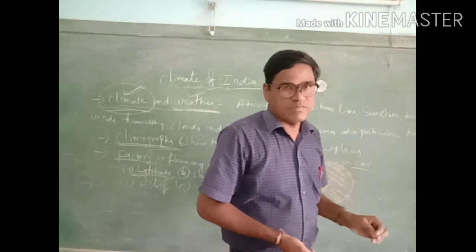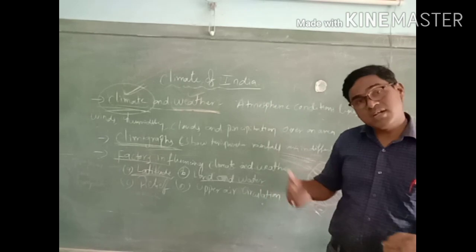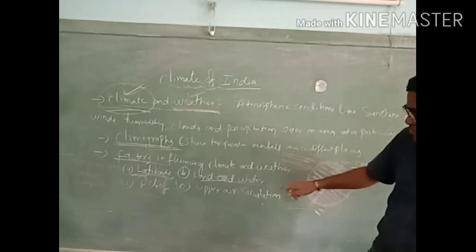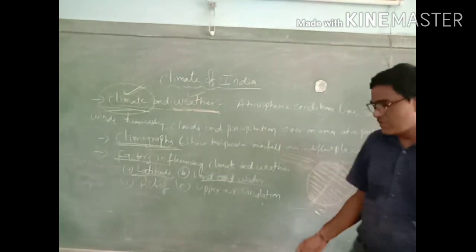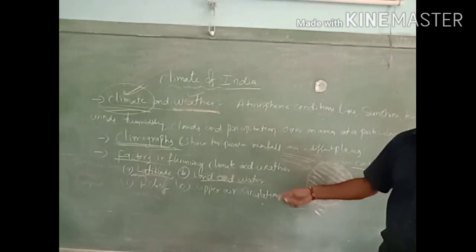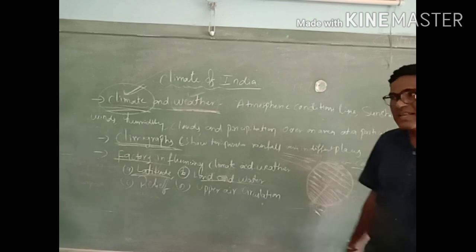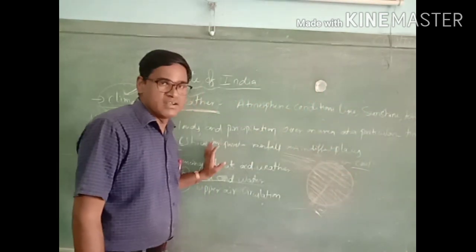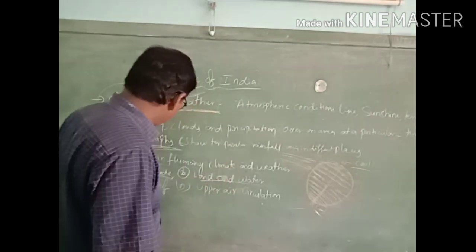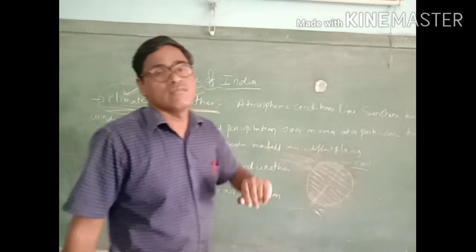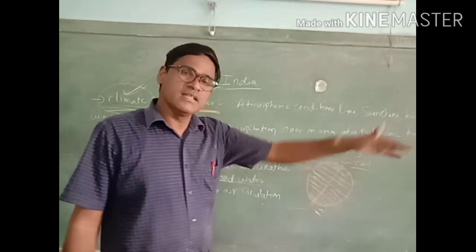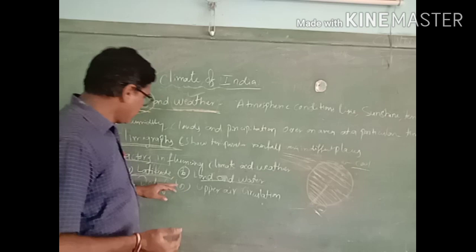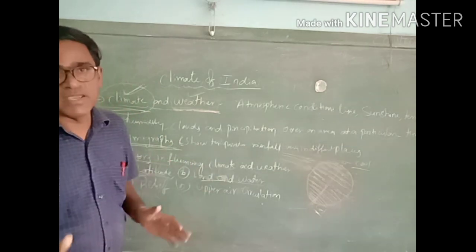Land takes less time, but water takes more time. So, land and water: the place in the landmass which is very near the water bodies has one type of climate, and the place which is very far from the water body has another type of climate condition. So land and water is also one of the main factors.